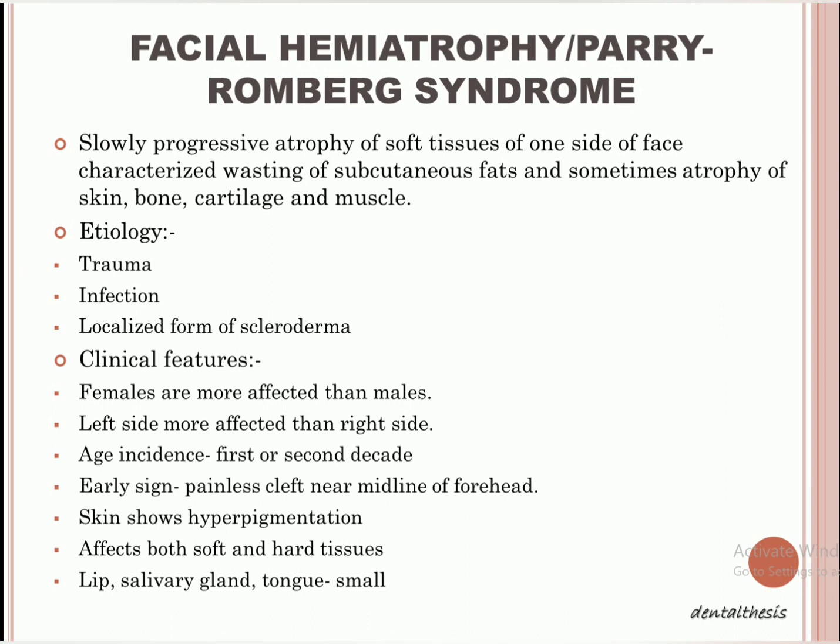Now, what is this facial hemiatrophy? It is a slowly progressive atrophy of the soft tissues of one side of the face. Atrophy means underdevelopment of the soft tissues of one side of the face, right? In which we have wasting of the subcutaneous fat, and sometimes there can be underdevelopment or atrophy of your skin, bone, cartilage, and muscle too.